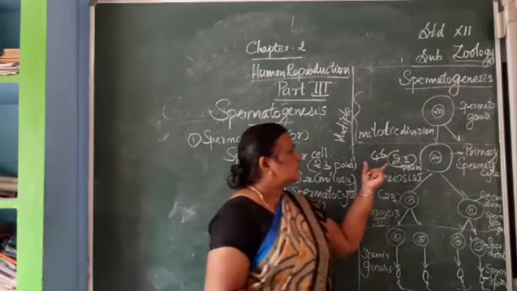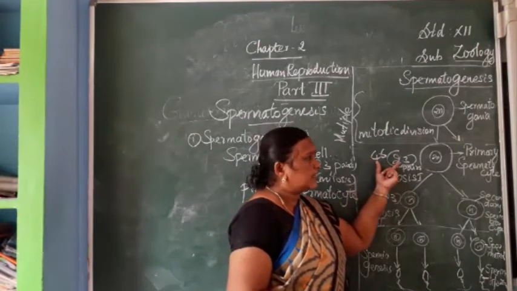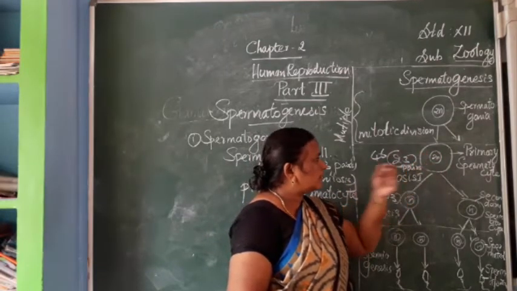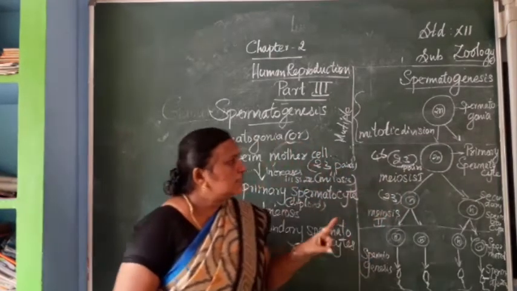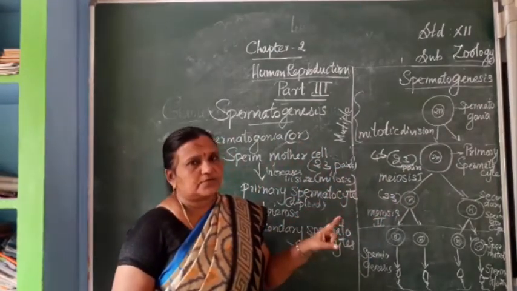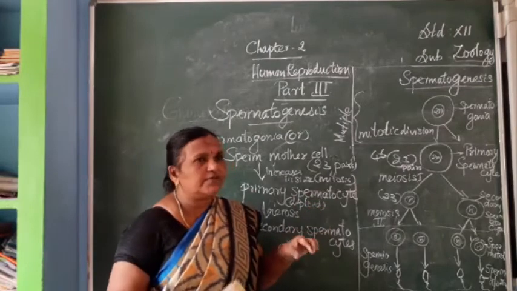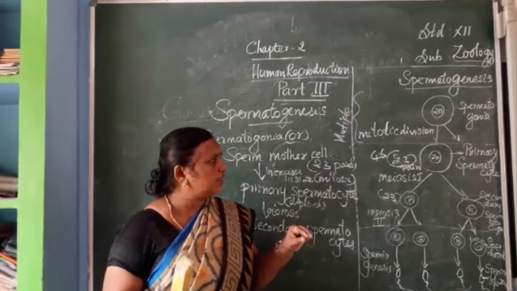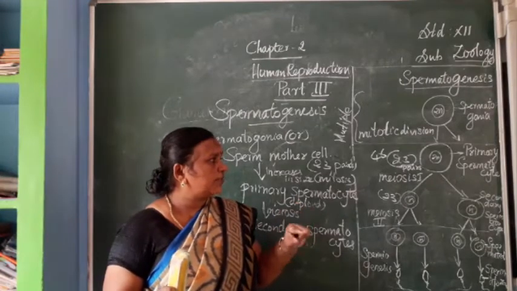two cells we are getting. One is 23 pairs of one cell and another one also. After the mitotic division, when we are getting two daughter cells, both the daughter cells are with 23 pairs of chromosomes.